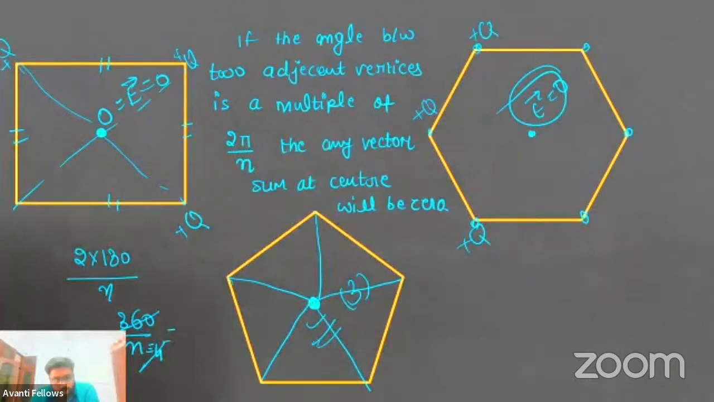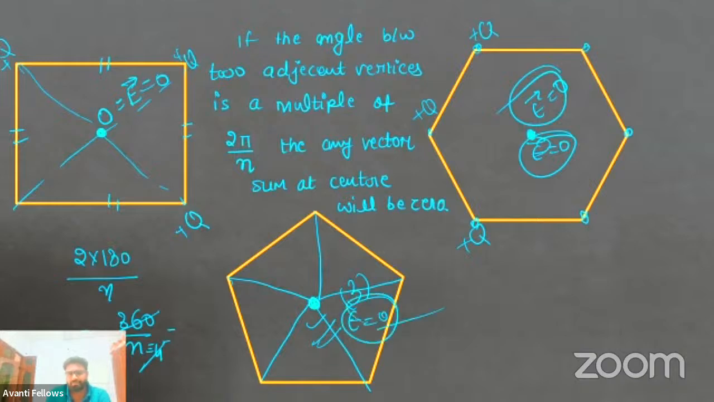So always remember, if 360 by n is completely divisible with the number of vertices and the charge distribution is also same, at that point of time, at the center, the electric field will be zero. Okay? So in this case also electric field is zero. Clear? Clear everyone?